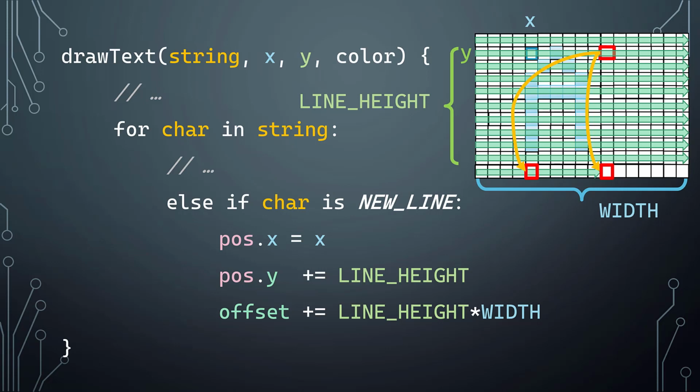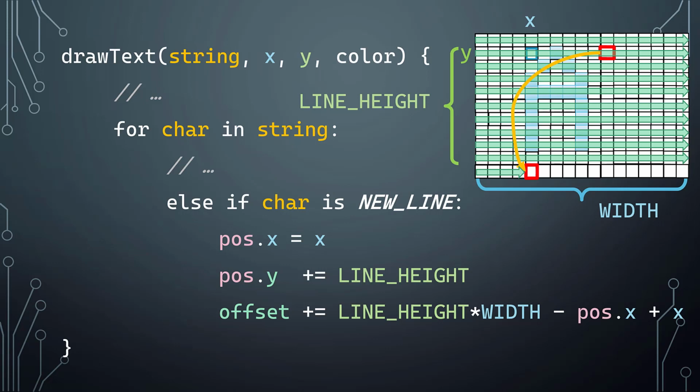In terms of offset, that gets us there, but that's overshooting, so we need to go back. So we can go back by whatever our current position x is. That gets us all the way reset to the beginning of the current pixel line. That's again overshooting, so we then add back what the x was where we need to start drawing from, what we got in the call. Okay, so that's how to get the offset.